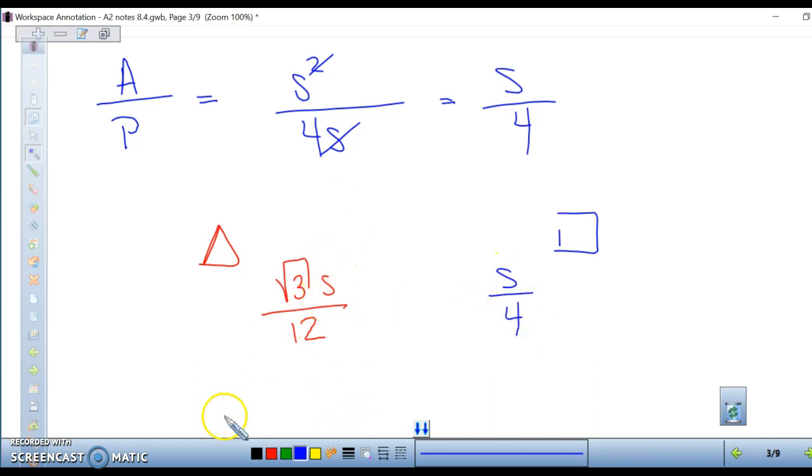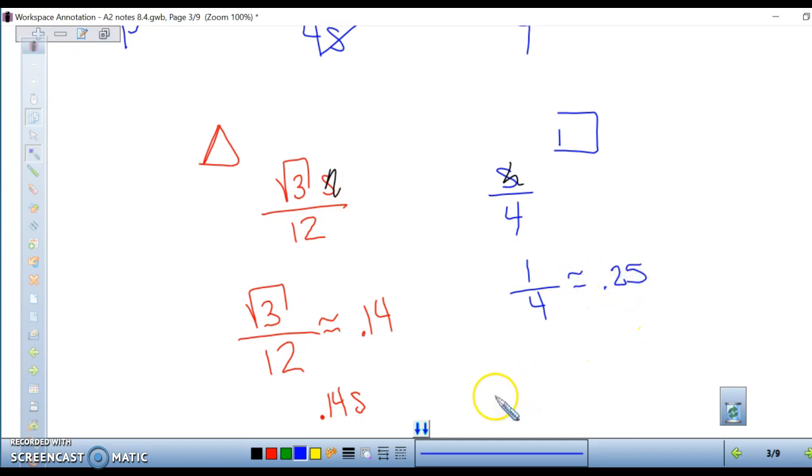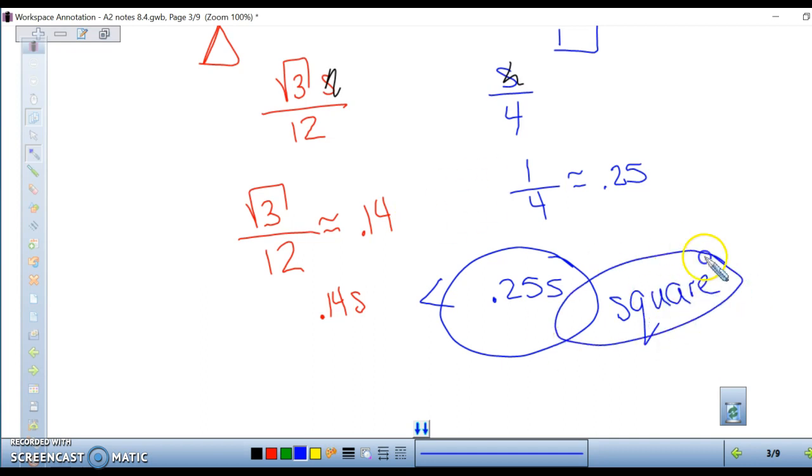So if we forget about the s for a little bit, what our fractions say is square root of 3 divided by 12, which equals about 0.14. So this can be written as 0.14s. And for the square, if we forget about the s, we have a fraction of 1 over 4, which equals 0.25. So that can be written as 0.25s. I just made the fractions into decimals, and we saw that the square has a higher ratio, which makes it more efficient. So the square is the better shape for our fence.